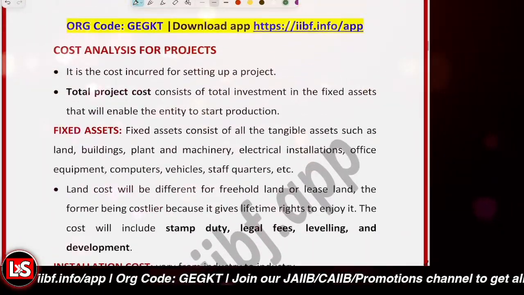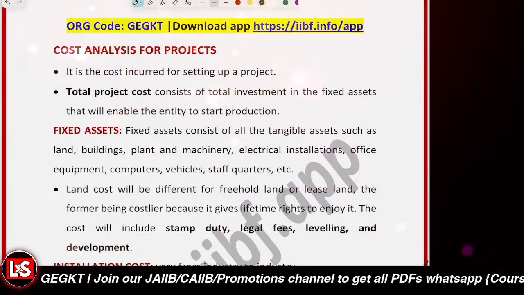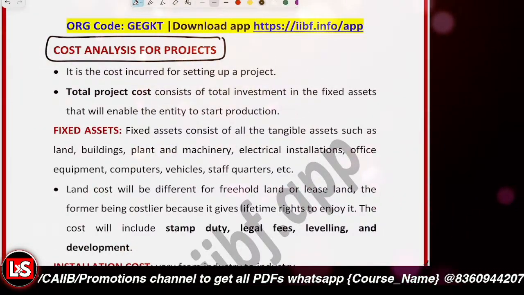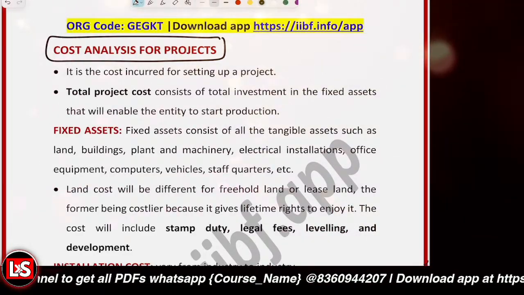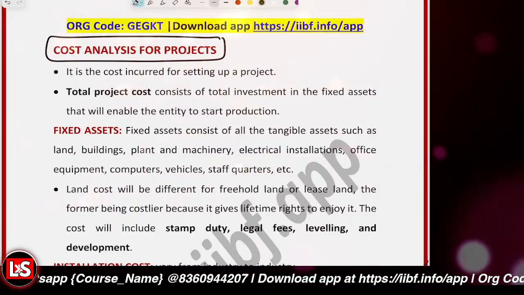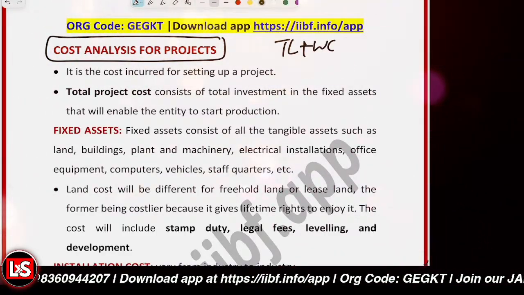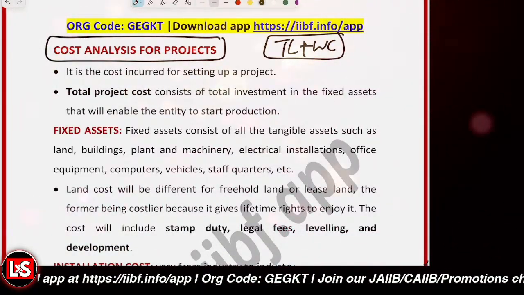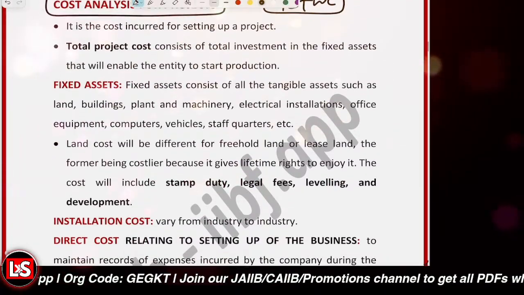Then after that, it's related to the cost analysis for the projects. The next topic, it's about the cost analysis for the projects. So the project cost means what? The total expenditure that's basically incurred while you're setting up the project and you're making it operational. So we are talking about the term loan we have to take and the working capital requirement for the same.